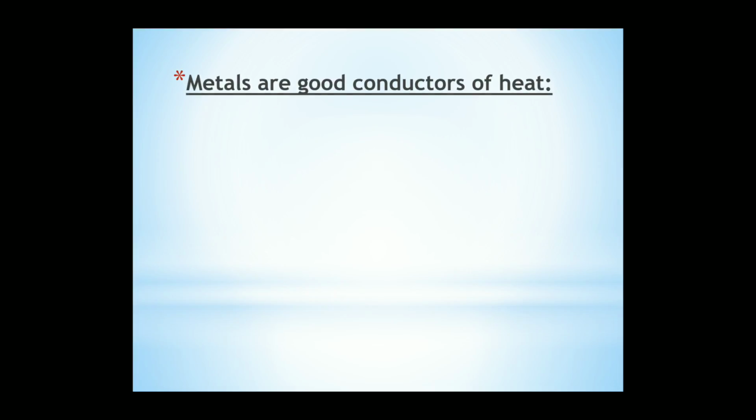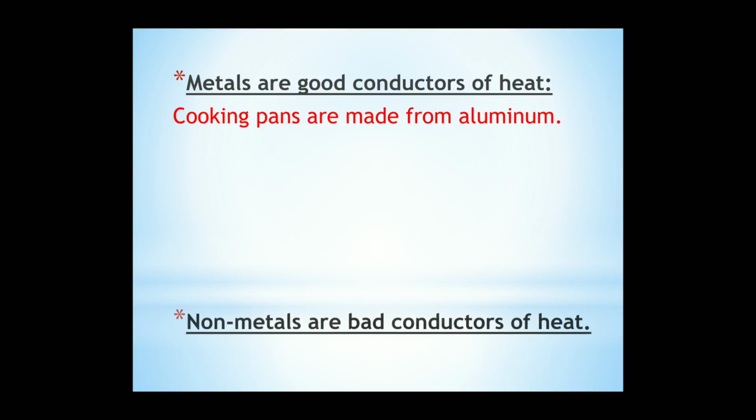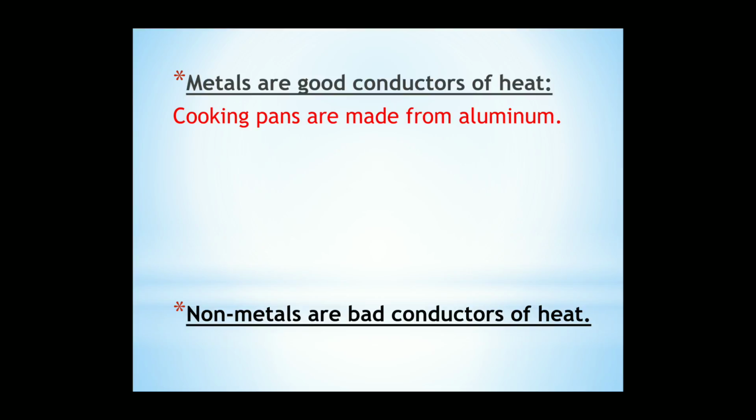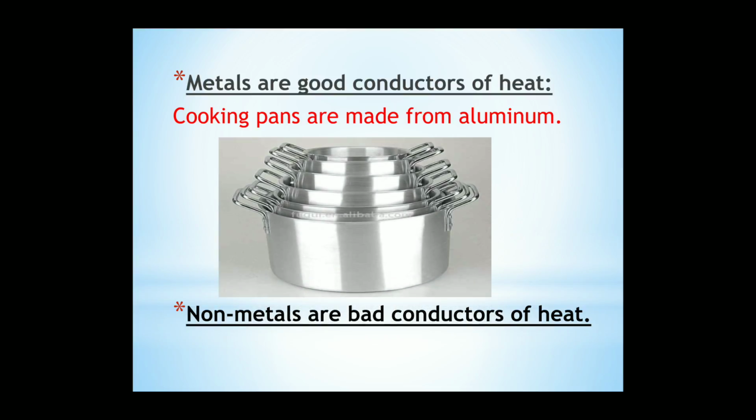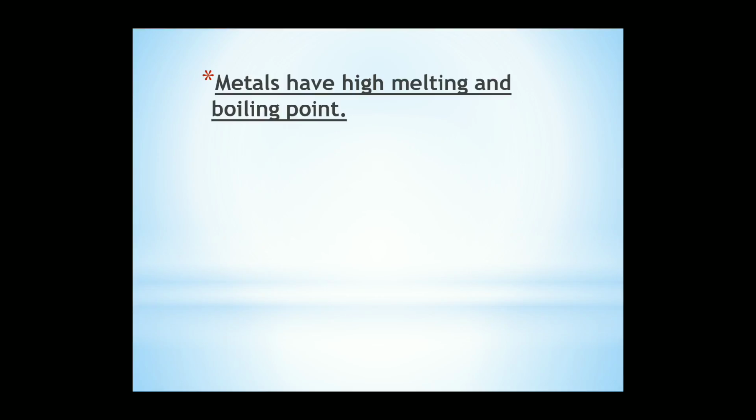Metals are good conductors of heat. The heat can pass through the metals, okay? So cooking pans are made from aluminium because aluminium is a good conductor of heat. The heat can pass through it. But the non-metals are bad conductors of heat. Heat cannot pass through them. They will burn immediately. Okay. Metals have high melting and boiling points.